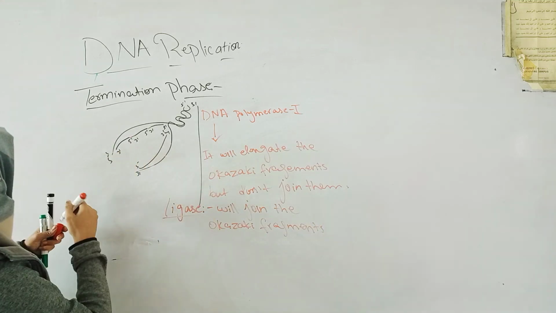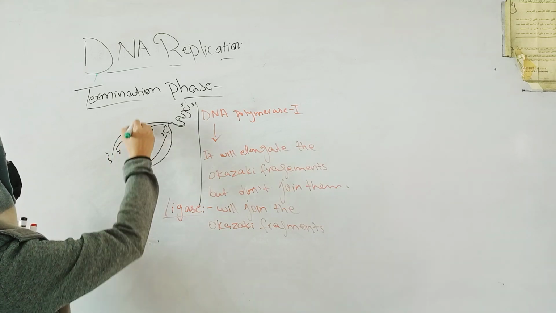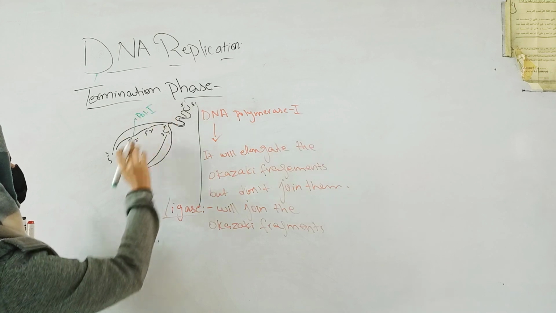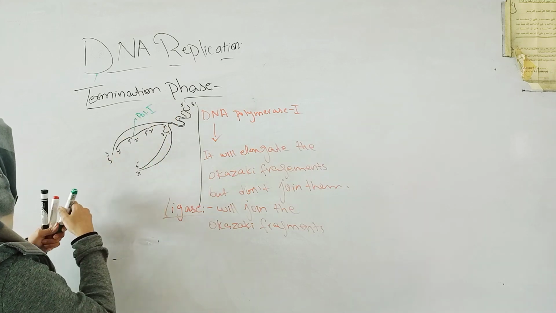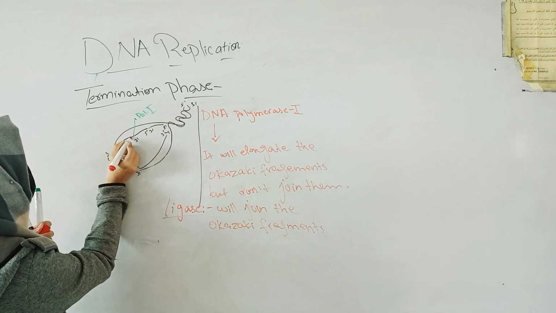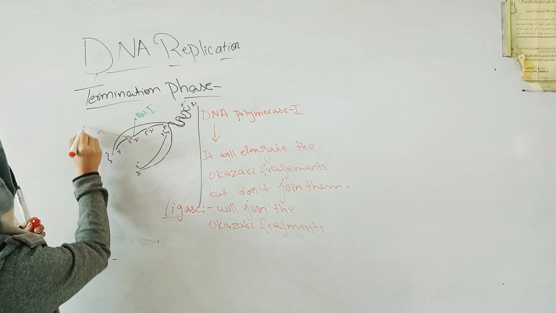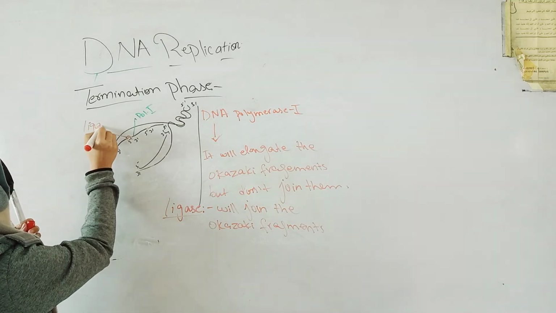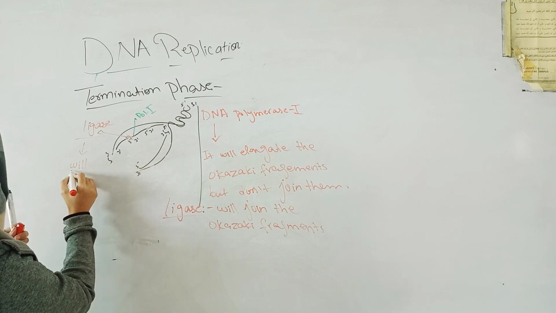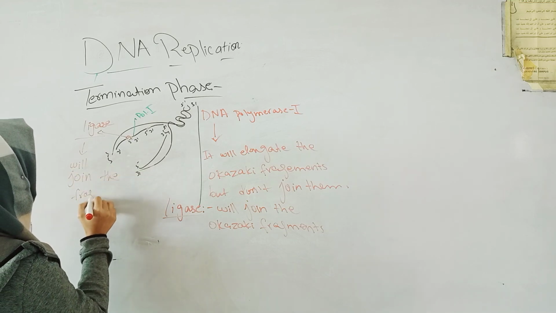DNA polymerase 1 will elongate, and the ligase enzyme will join the fragments.